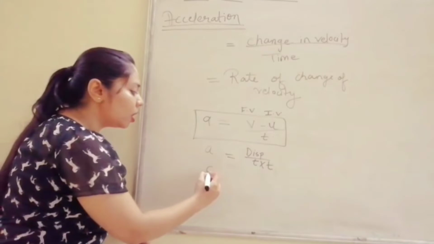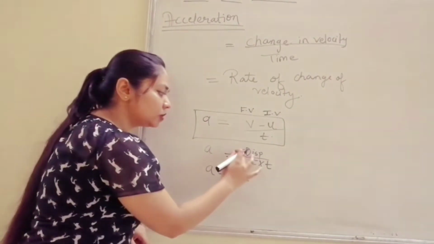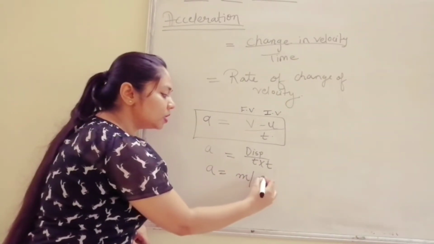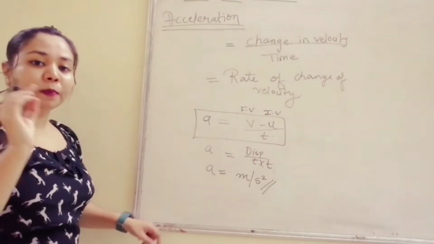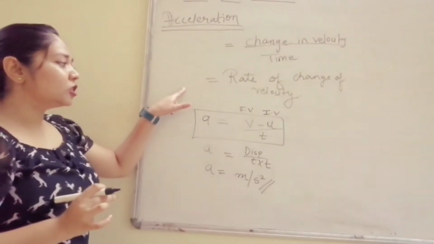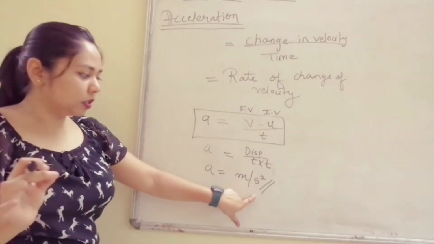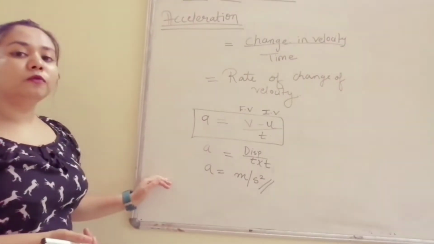So the SI unit of acceleration is meter, because displacement is calculated in meter, and time is twice, so it will be per second square. Remember, velocity and speed have unit meter per second and acceleration has unit meter per second square. Remember this.